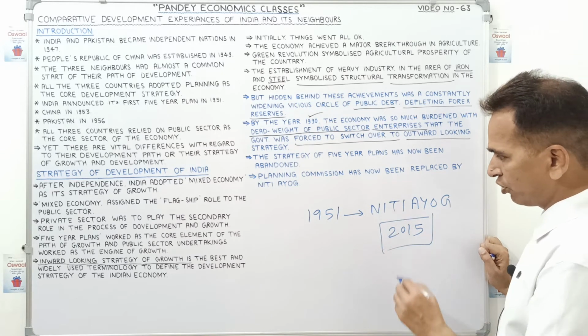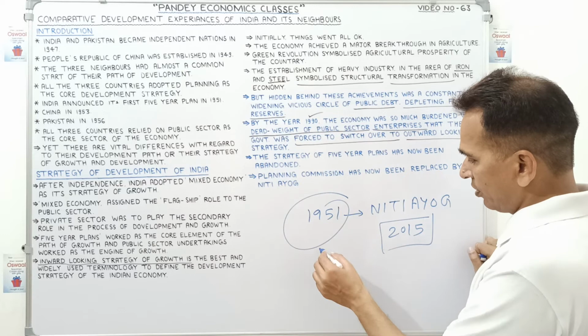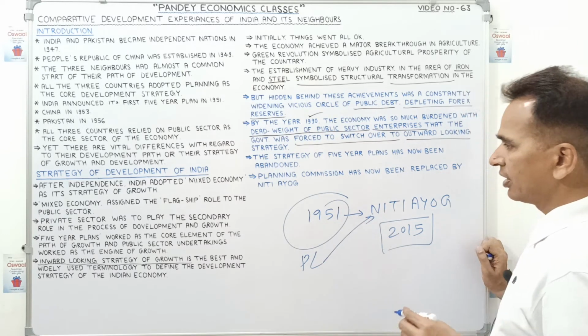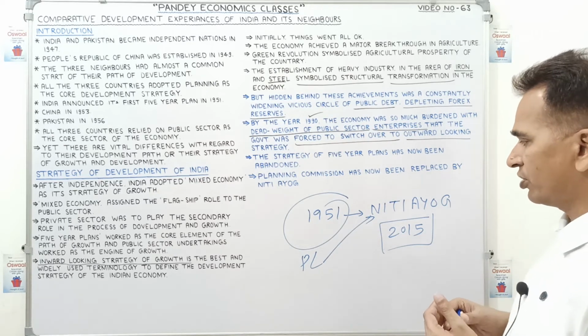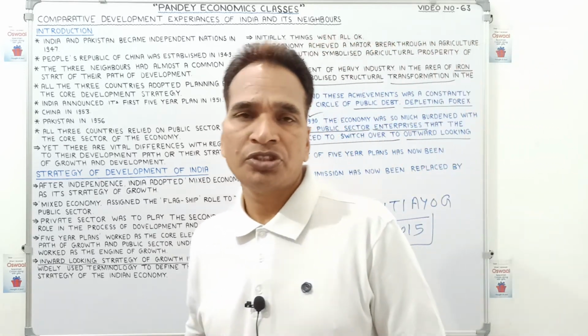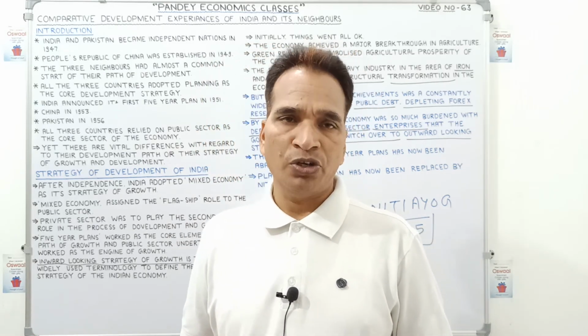In 2015 the government abandoned the Planning Commission, and in its place started Niti Aayog, and Niti Aayog is more beneficial for the changing environment of the economy.